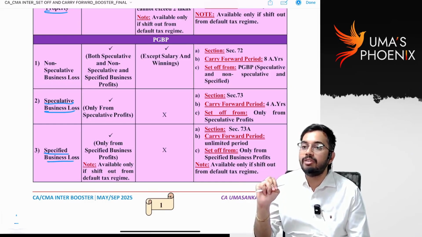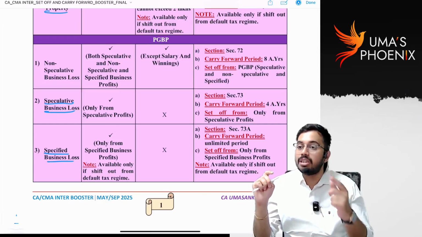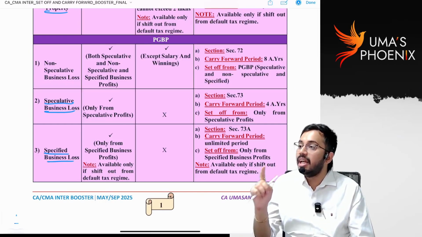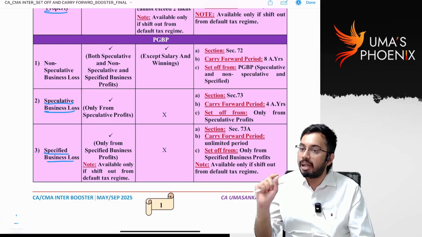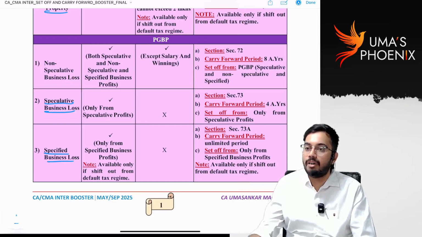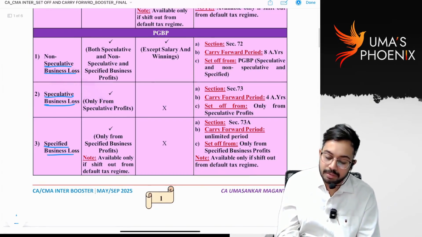For how many years will it be carried forward? 4 years. So speculative business loss and loss from owning and maintaining resources, these two losses can be carried forward only for 4 years. Even in subsequent years, speculative business loss can be set off only against speculative business profits. Is it clear? Next, non-speculative business loss.